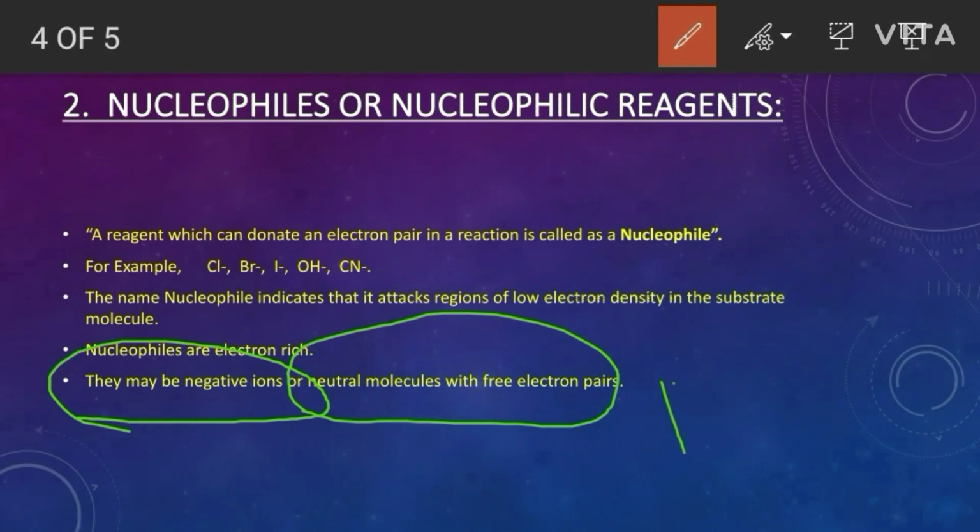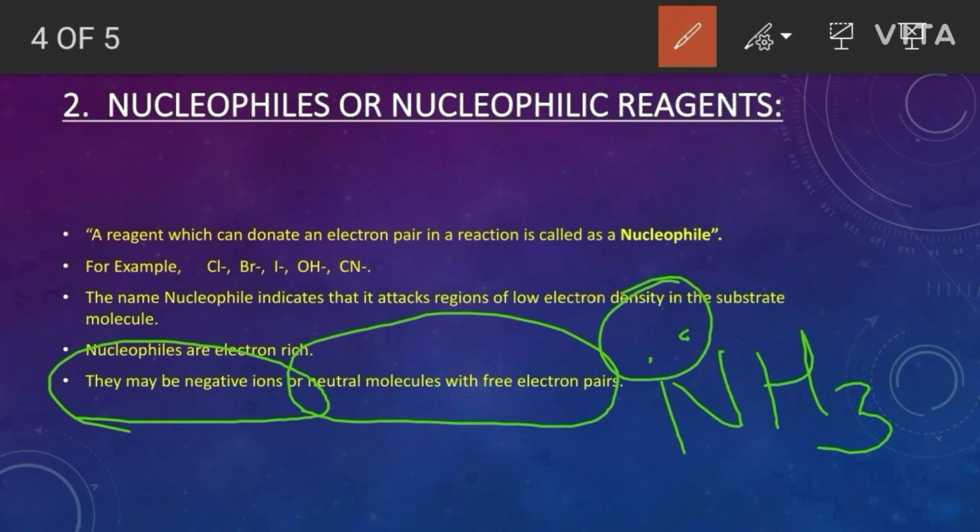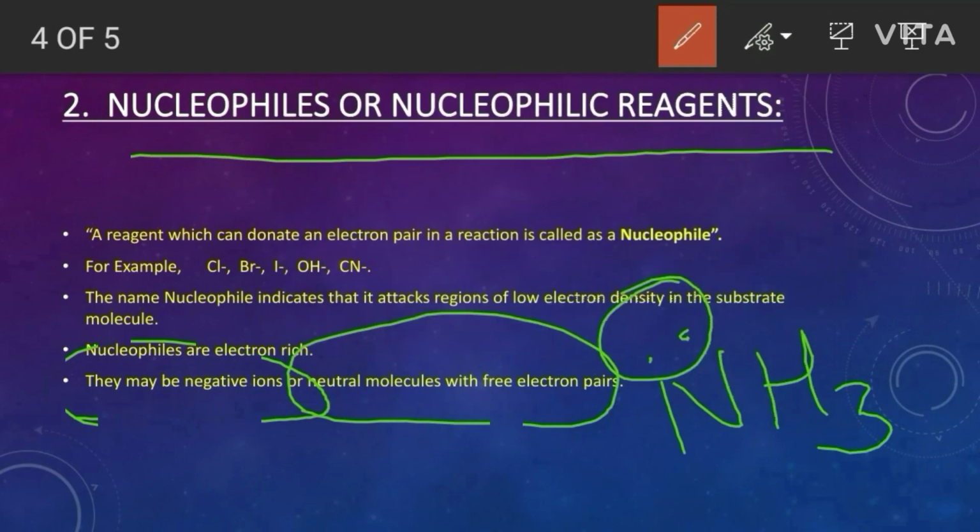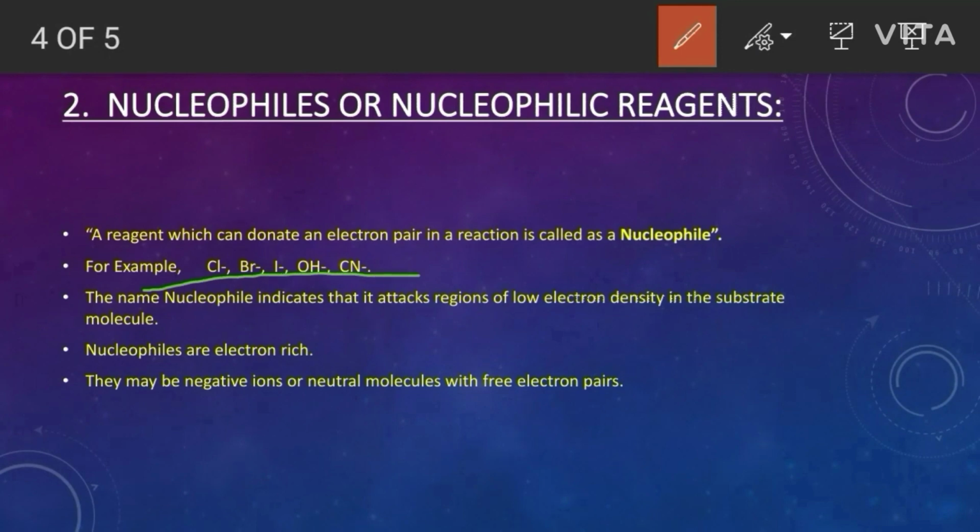An example is ammonia, NH3. Ammonia contains a lone pair of electrons. Because of this lone pair of electrons, it acts as a nucleophile or nucleophilic reagent in a reaction. Some other examples of nucleophiles are chloride ion, bromide ion, iodide ion I minus, hydroxyl ion and cyanide ion. These are negatively charged ions. They act as nucleophiles or nucleophilic reagents.